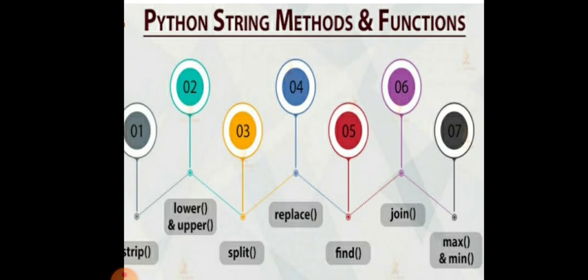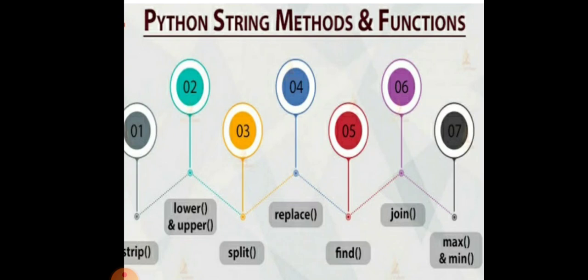Then we have the strip function. In strip we have lstrip and rstrip. lstrip returns the string after removing the space from the left of the string, and rstrip removes the space from the right side of the string. Then we have replace. If we want to replace some string by a new string, then we use the replace function. The find function is used to find a particular character in the string. Join is used to merge two strings.